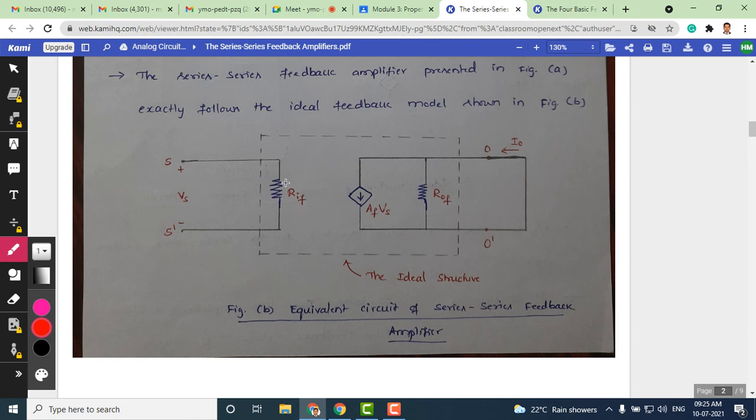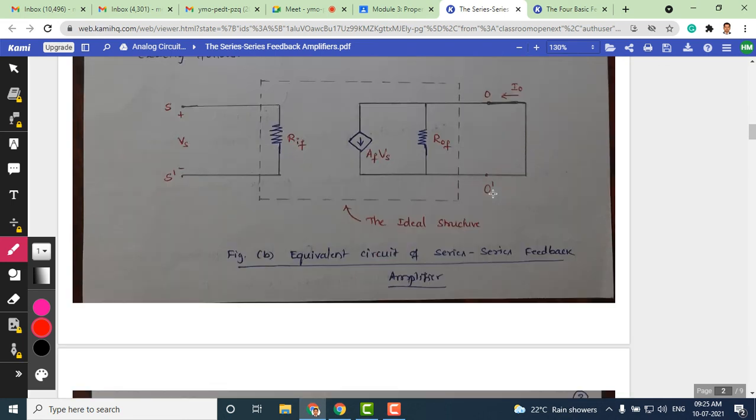RIF is the input impedance or input resistance, and here we have a dependent current source. Okay, so the amount of current flowing here depends on the source voltage that is applied here, and we have an output resistance with feedback as ROF here. Okay, the rest of the things remain the same as we have shown in the complete ideal structure circuit.